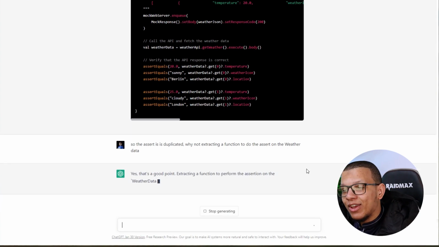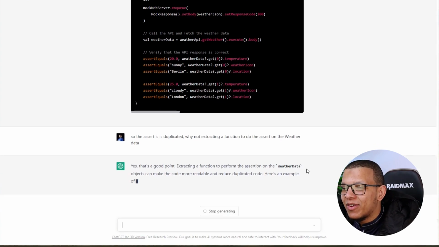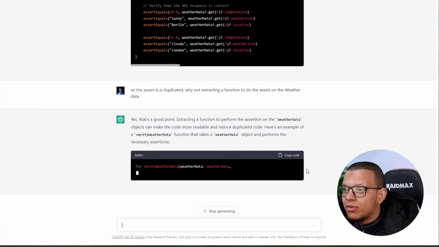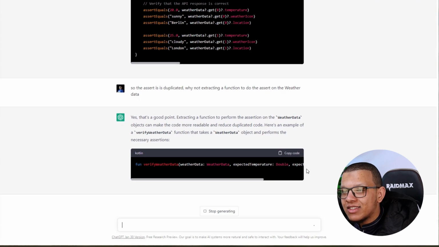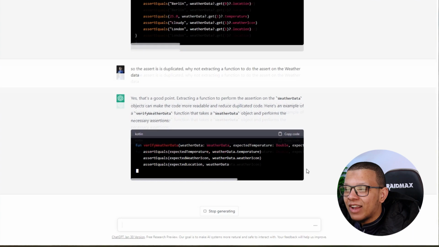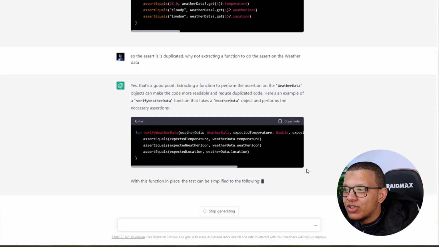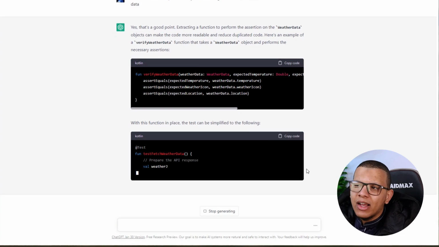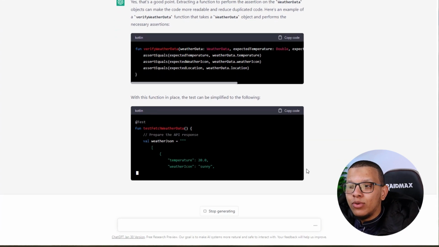It's a good point. Okay, thank you very much. Now it's a good point. Readable. Here's an example of a verify weather data function that takes a weather data object. Exactly, that's the thing I wanted from the beginning. Can you update the test? Like he's intelligent enough to, with that function in place, the test will be simplified as follows. Exactly, this is the thing I wanted to ask you. Guys, this is really cool. You can do this kind of thing.